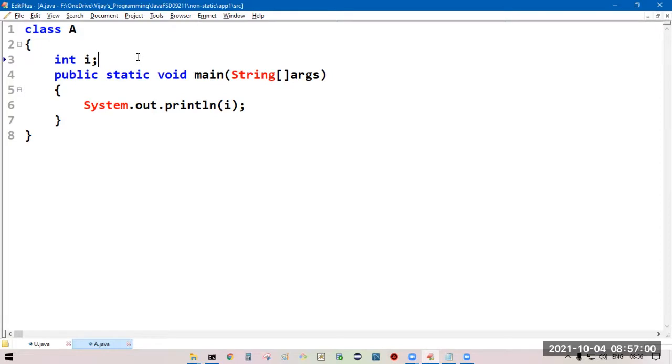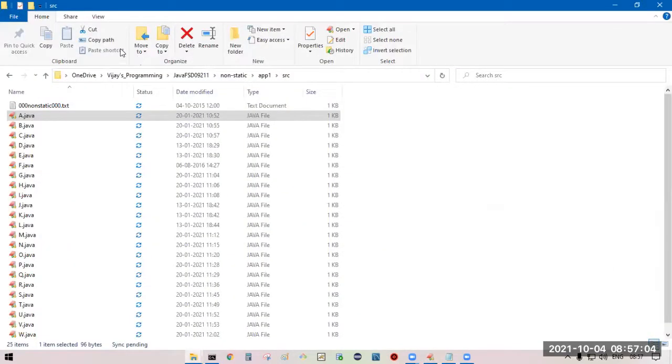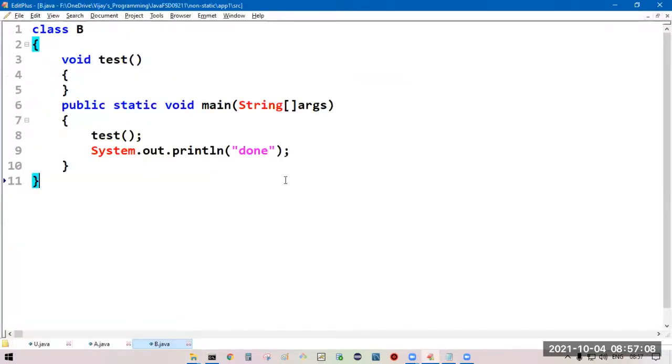Come to the next. Void test is a non-static method. We have seen the method with static. Now this is without static, a non-static method.